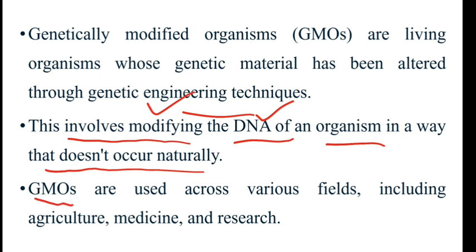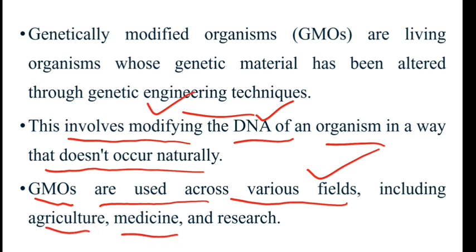Genetically modified organisms or GMOs are used across various fields, including agriculture for higher yield, and in the field of medicine to produce a particular protein or hormone or any chemical which can be used as an antibiotic or to treat any kind of disease. Next, we can use them in our research.